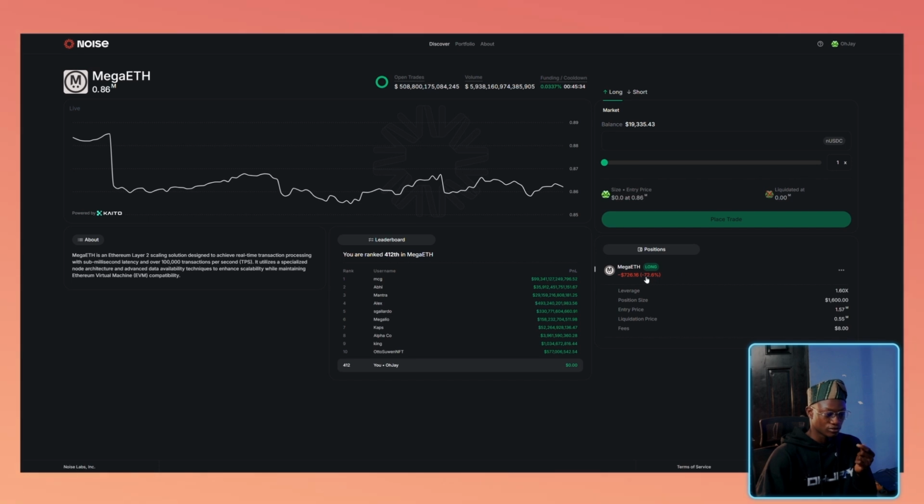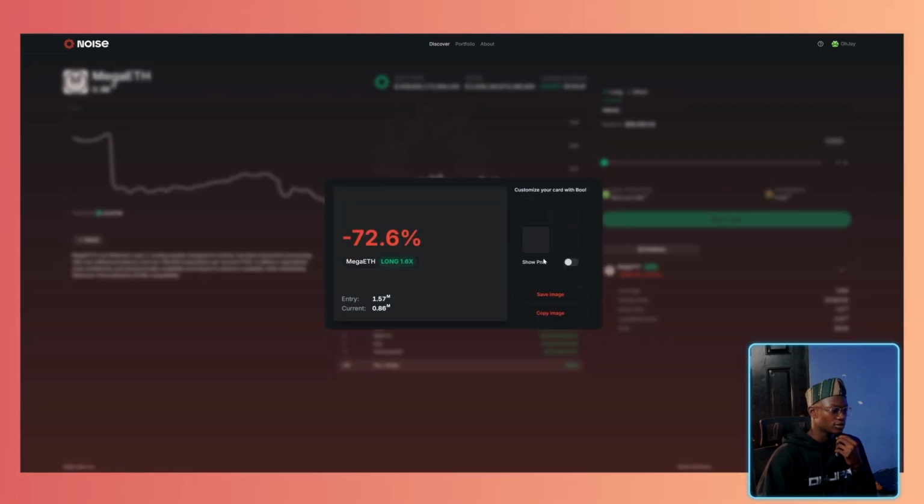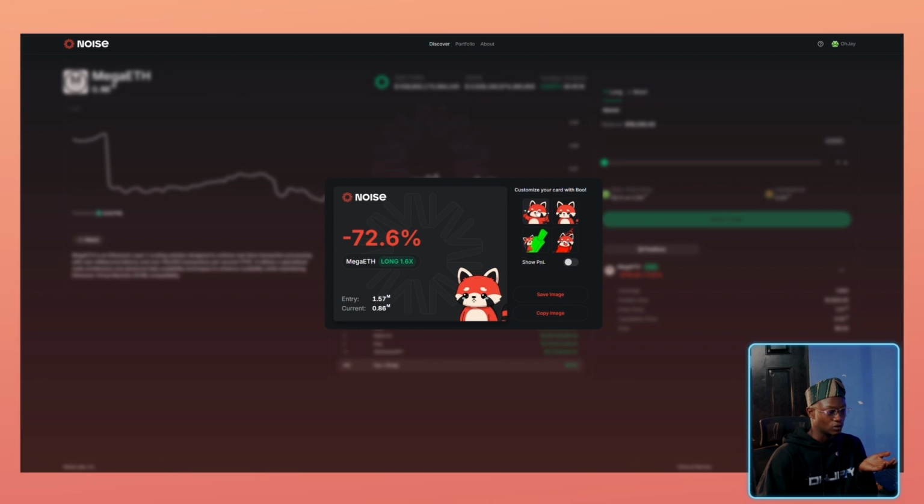So far I'm minus 72% down, and you can share your PNL like this. When you click on these 3 dots, click on share PNL, and then you can see your PNL, and you can decide to customize your PNL depending on the Noise mascots.